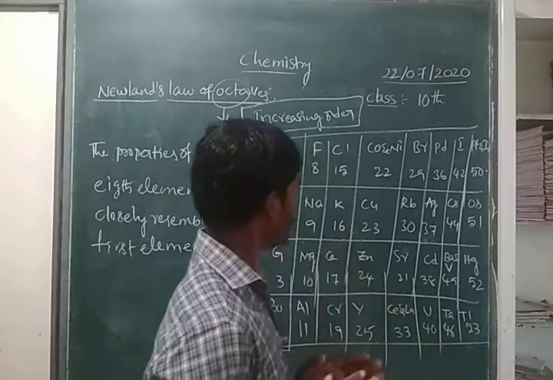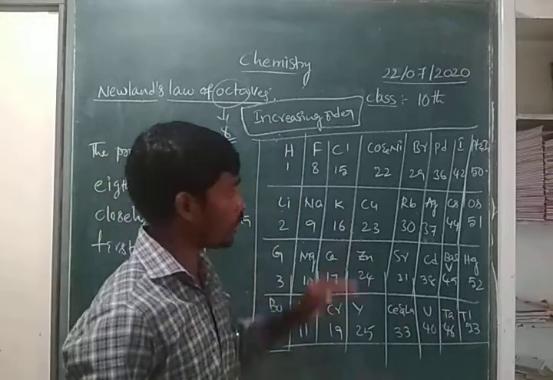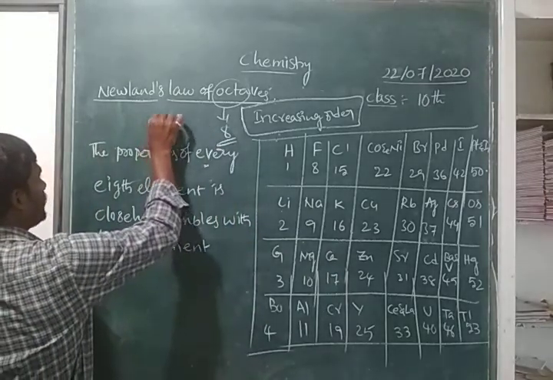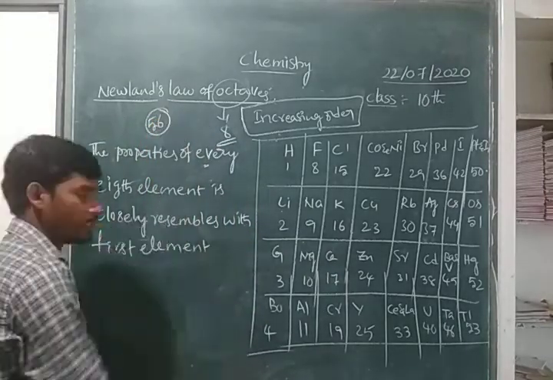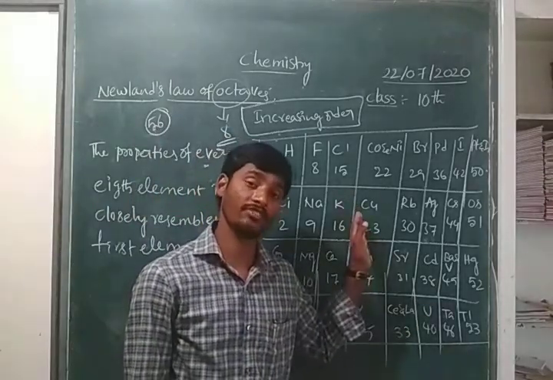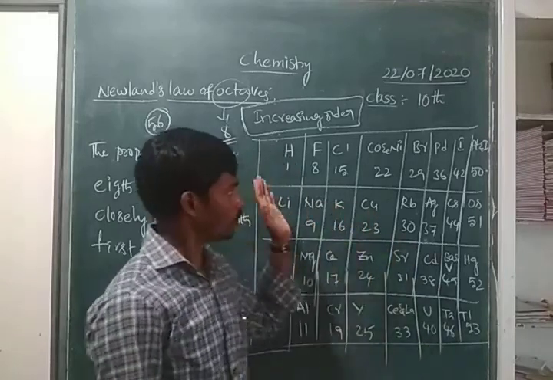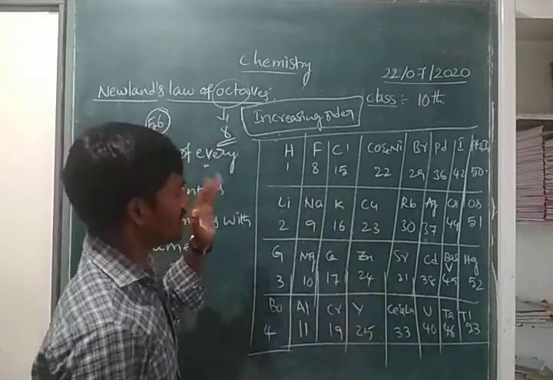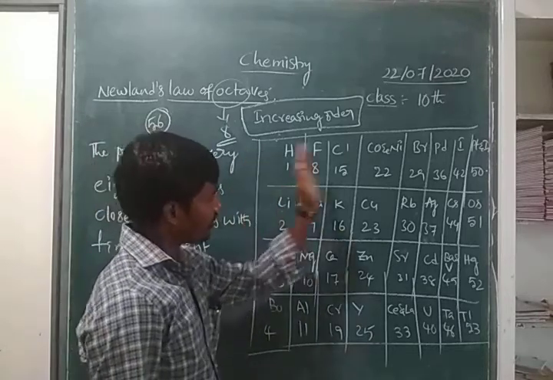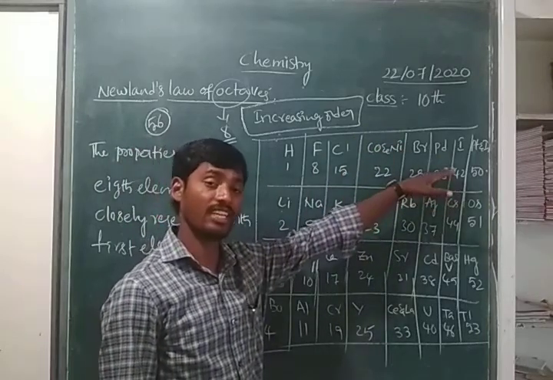And here, whatever it may be, in Newlands' classification of elements, totally 56 elements we have, children. Totally how many elements are present in Newlands' classification? Totally 56 elements are there. Even in those 56 elements, he arranged elements with different properties in the same group.